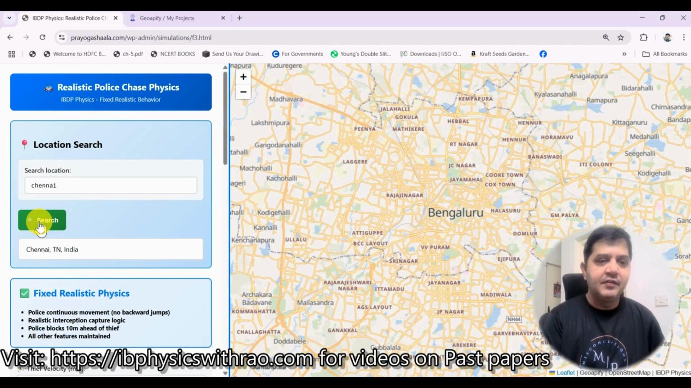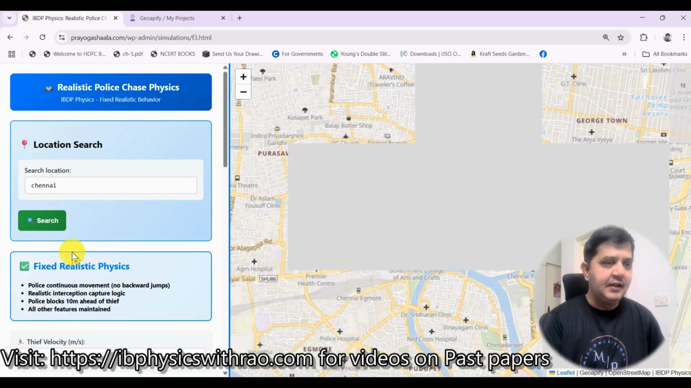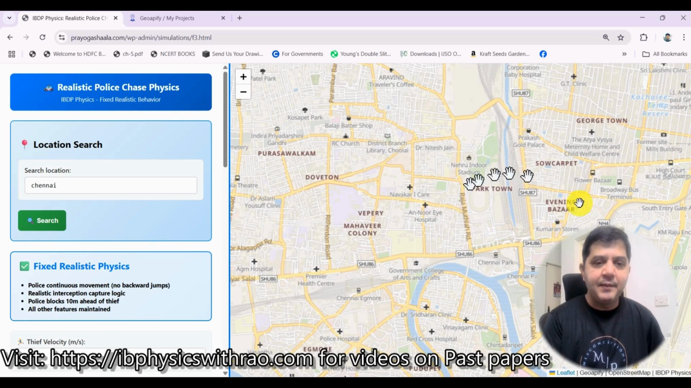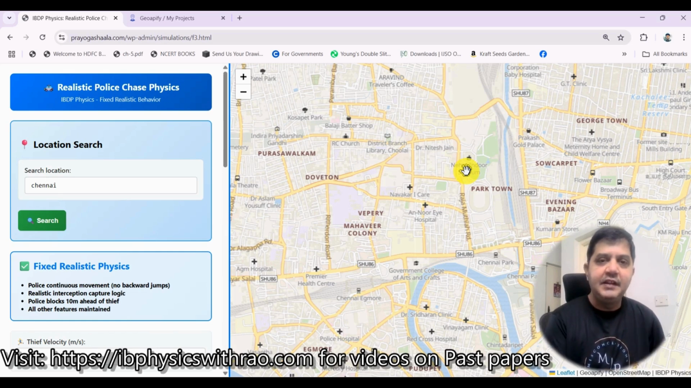When I do this, it shows this is a place. So click on this once again, the label. When you click on this, the map gets updated, and as you see, you get the Chennai map over here. Okay, so we are going to find out the effect of velocities and accelerations as a physics part, on the thief and the police chasing.